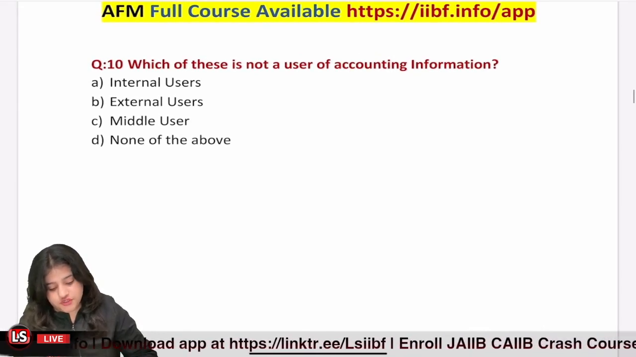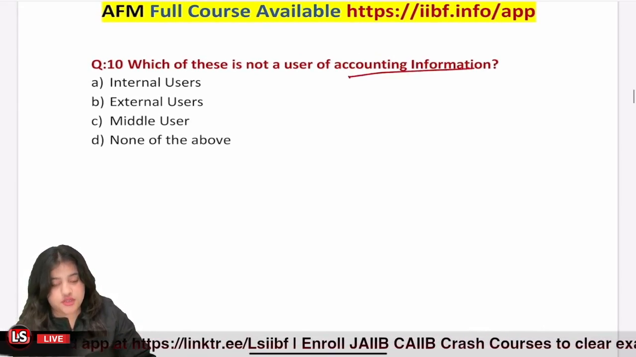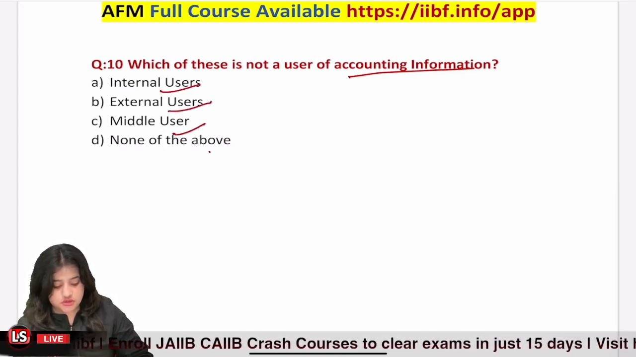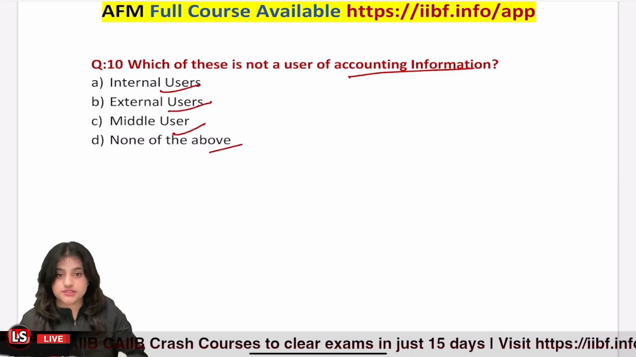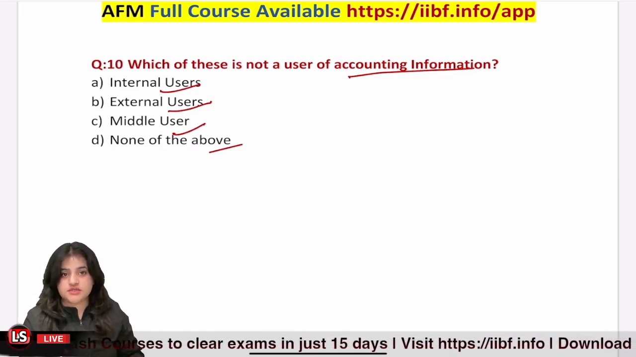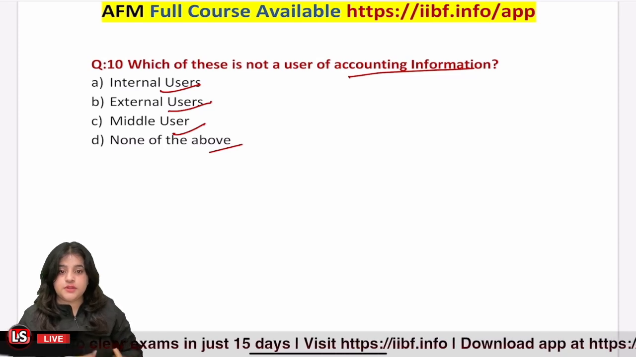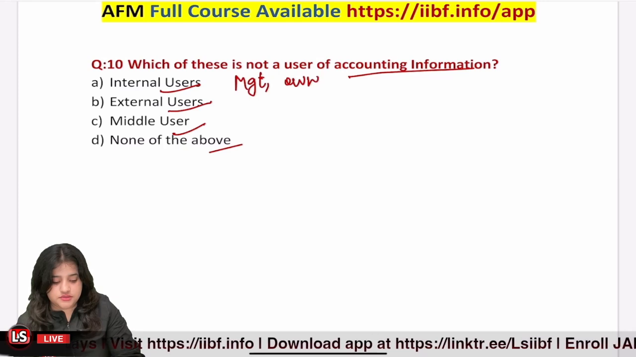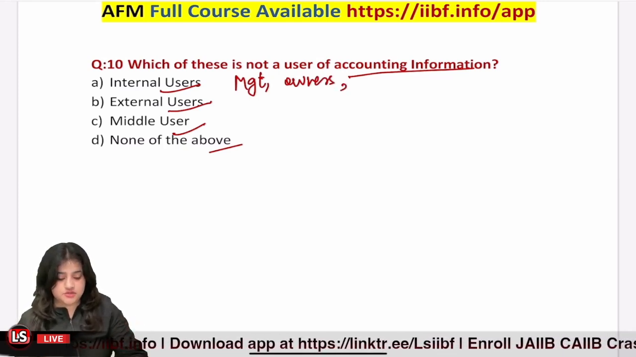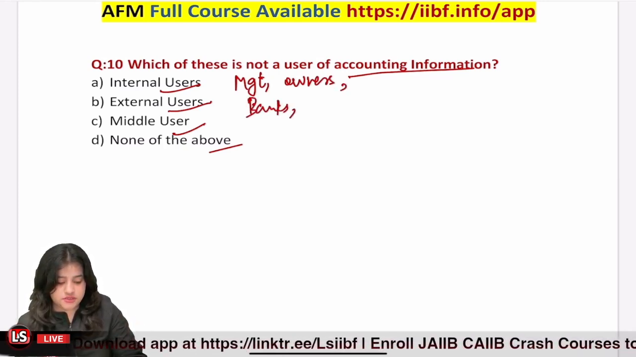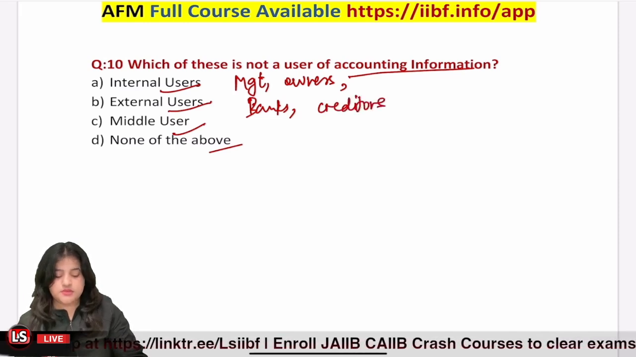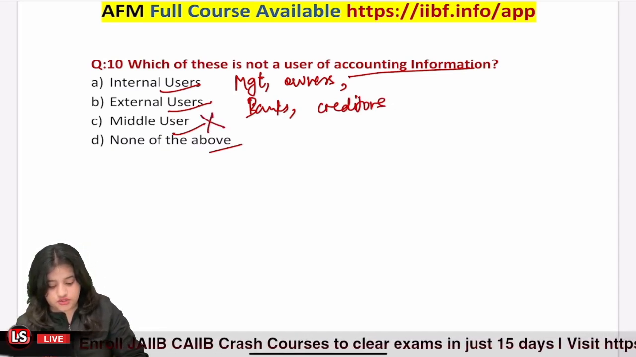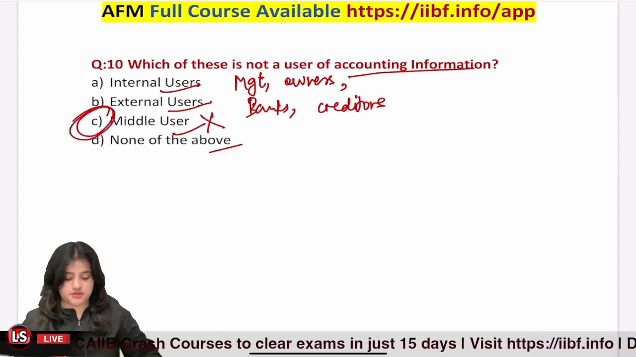Now question number 10, which of these is not a user of accounting information? Option 1, internal user, external user, middle user, or none of the above. Now we've heard about internal users, the people within the organization, and then we have external users, people outside the organization. Internal users can be management, owners, right? These are our internal users, and external users can be banks, creditors. Now, have we heard about the term middle users? No. So this is not a user of financial statements. So option number C is correct here.